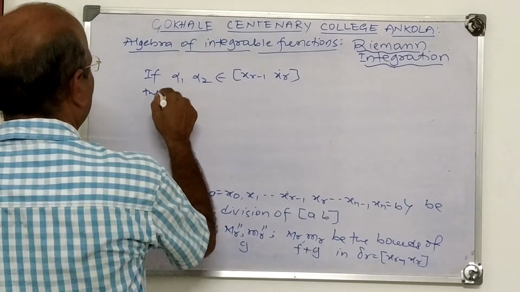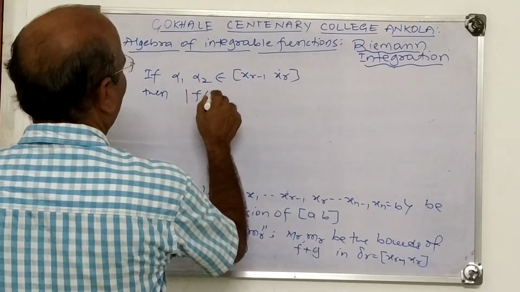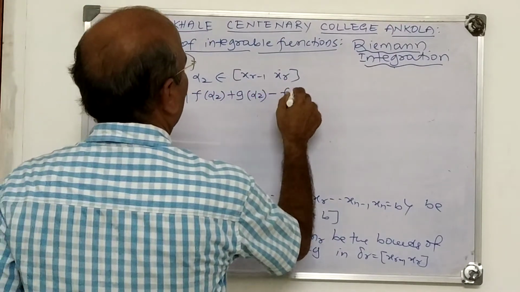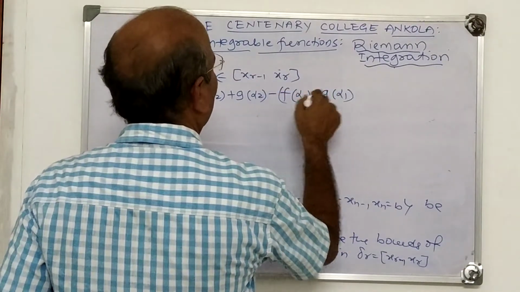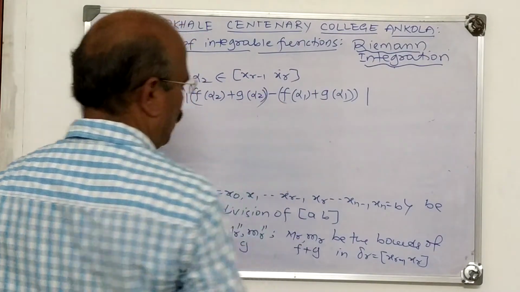Then consider mod f of alpha 2 plus g of alpha 2 minus f of alpha 1 plus g of alpha 1.